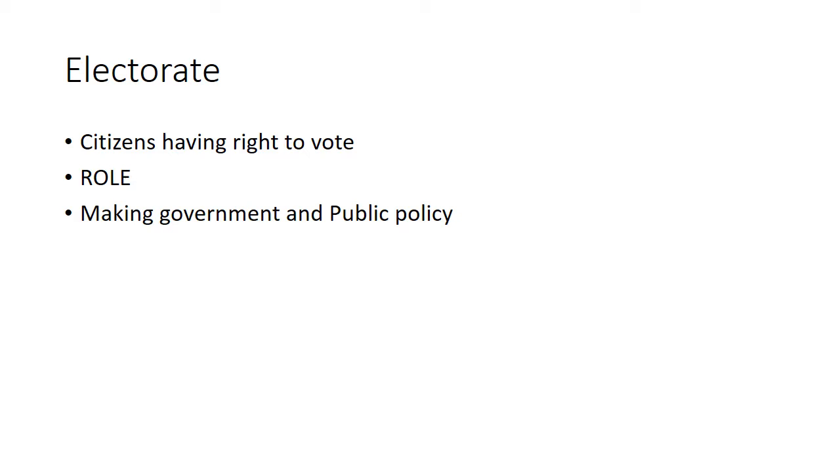And when you vote for a party, you are supporting their manifesto. If the majority of the electorate vote for a specific party, then their party policy is converted to public policy. Because before the elections, that was their manifesto. When the majority of the electorate vote for that, it becomes public policy now.